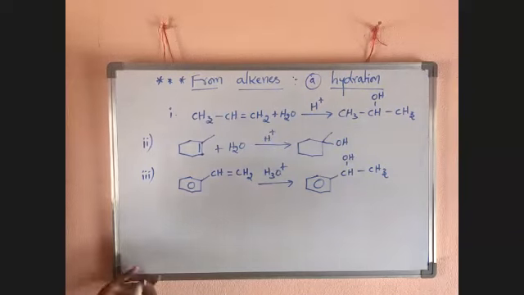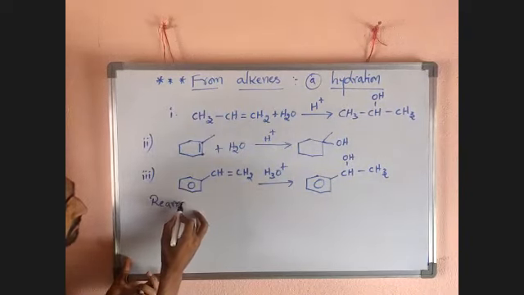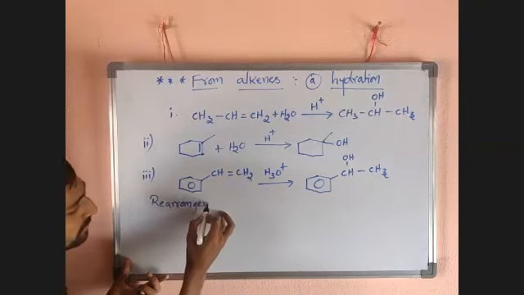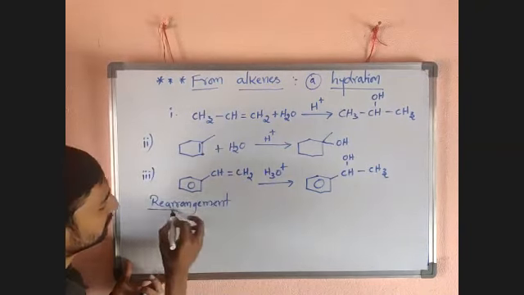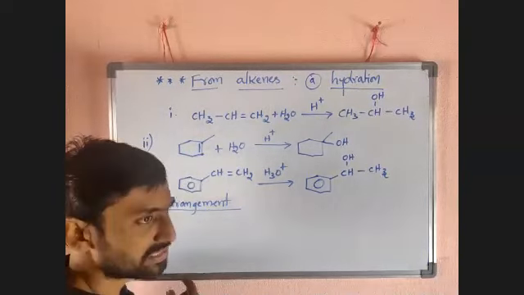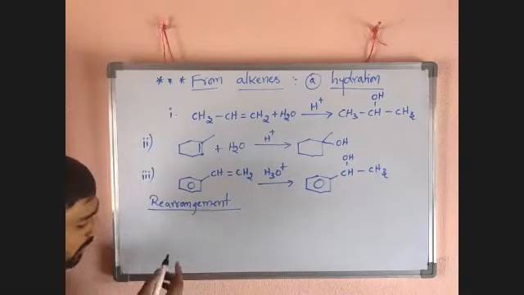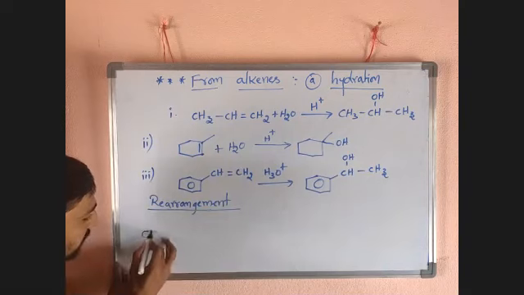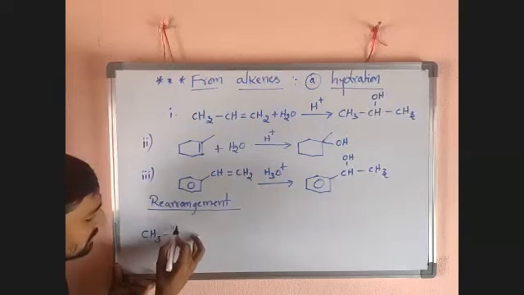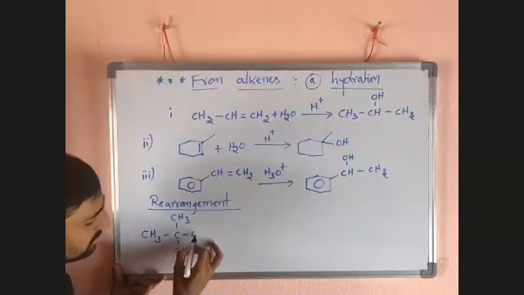Okay, now the rearrangement case, look here. Already I told you in alkyl halides how rearrangement takes place. For example, I want to take a compound like this: CH3, C, CH3, CH3, CH2 OH.